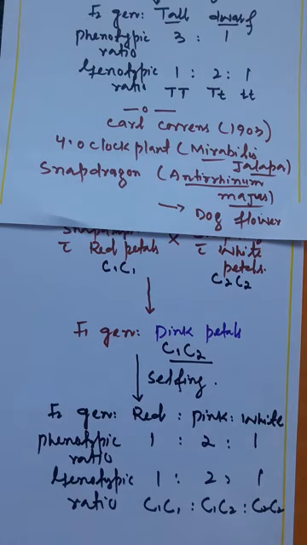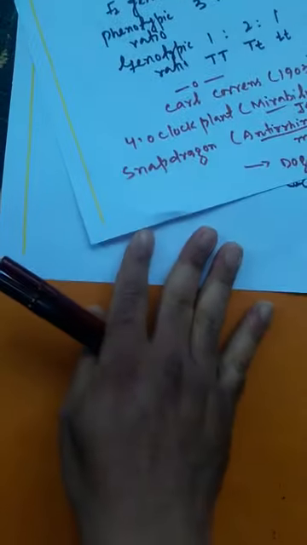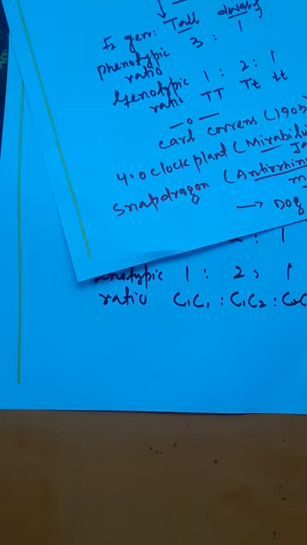So before we show the cross once again as per the specific strategy, how should we define incomplete dominance? How will you define what incomplete dominance is? So first we define what incomplete dominance is.